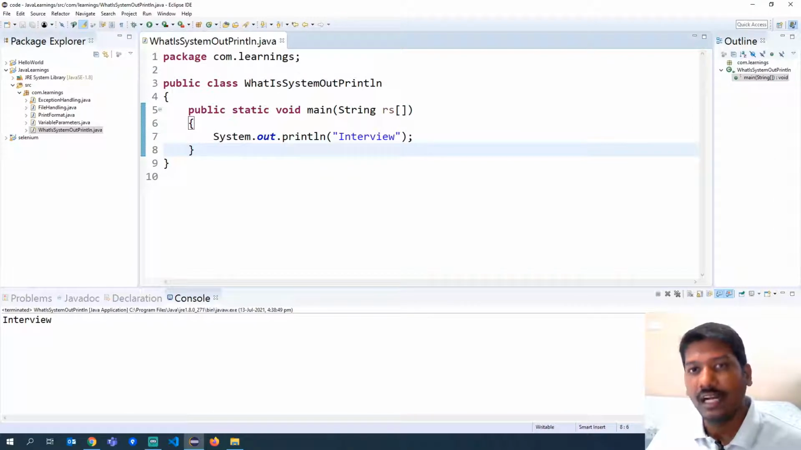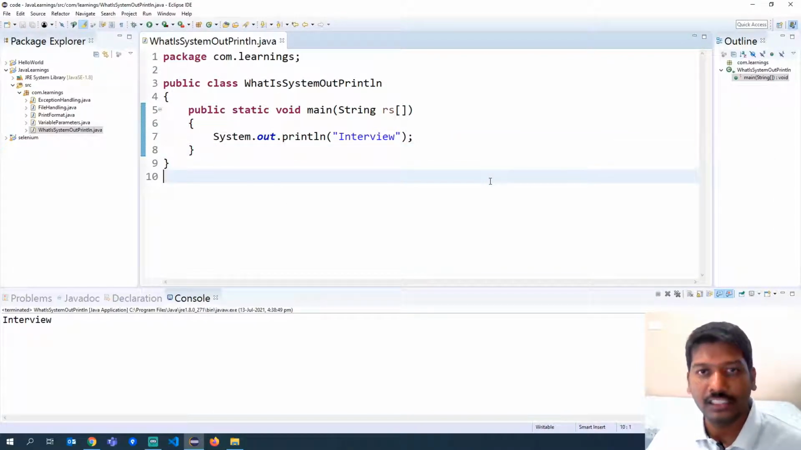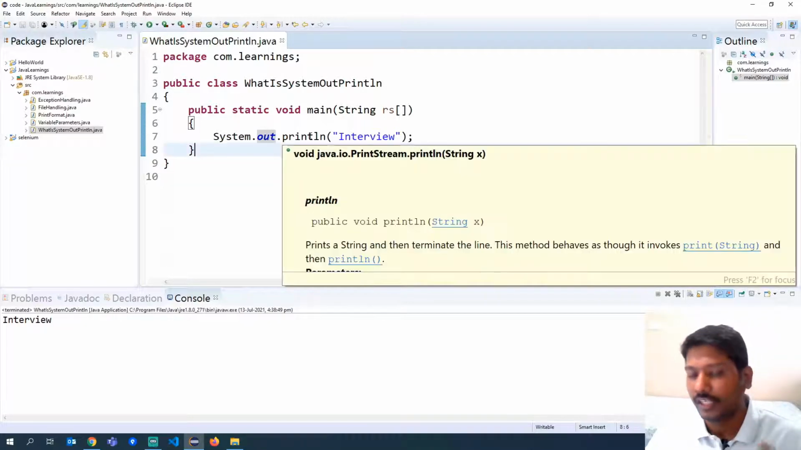So that is the ultimate meaning of system, out and println in the System.out.println statement. System is a class, out is a static object present in the system class. That is why we are able to access System.out, and this out object has a method called println, and that is why we are able to call this entire statement properly. That is how you need to explain it while you are giving an interview.